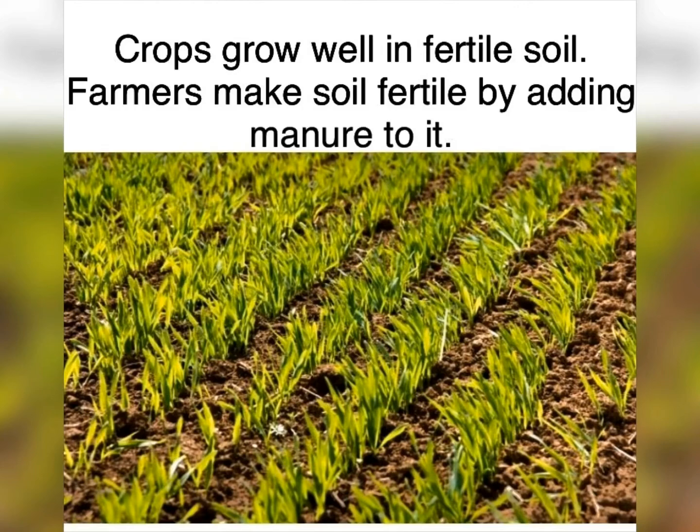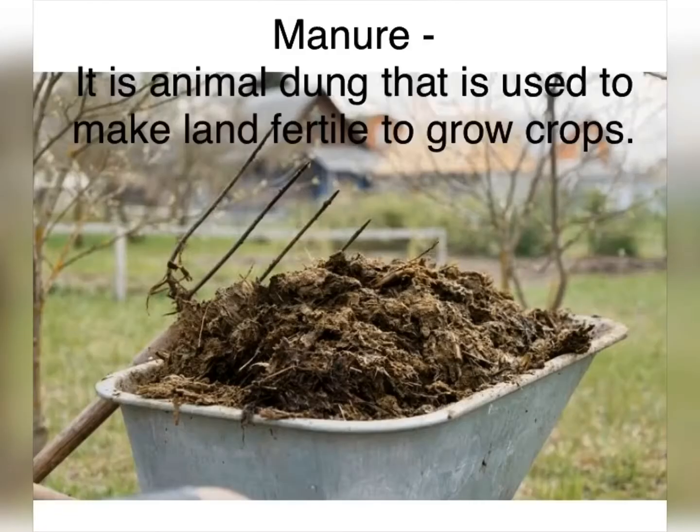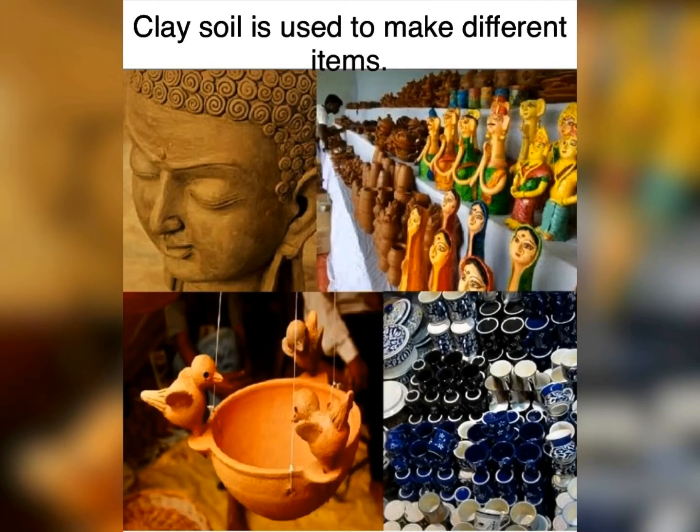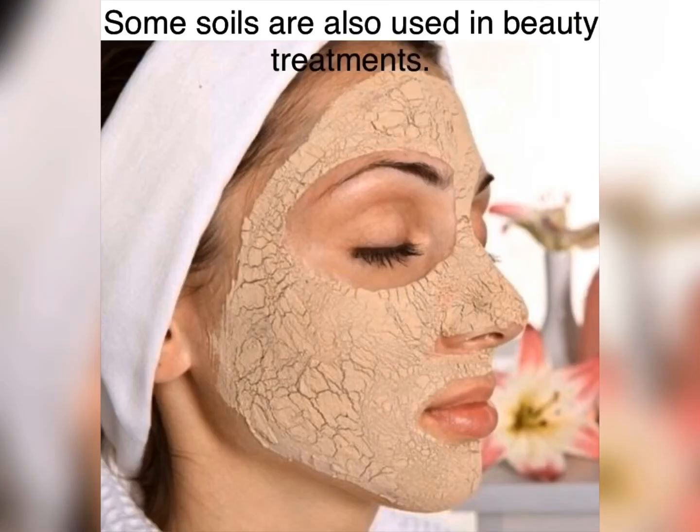Now children, you must be thinking, what is manure? So children, manure is animal dung that is used to make land fertile to grow crops. Some soil like sand is used for making buildings and glass. They are used to make building materials. Clay soil is used to make pottery items like pots, vase and many more things. Some soils are used in beauty treatments like multani mitti.